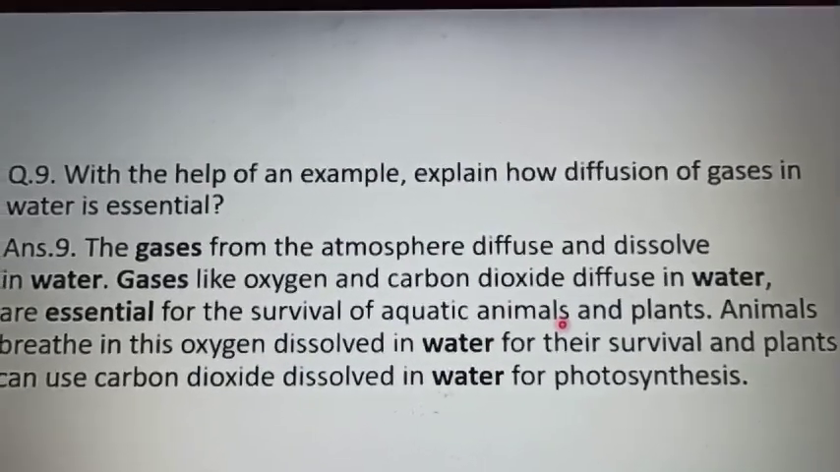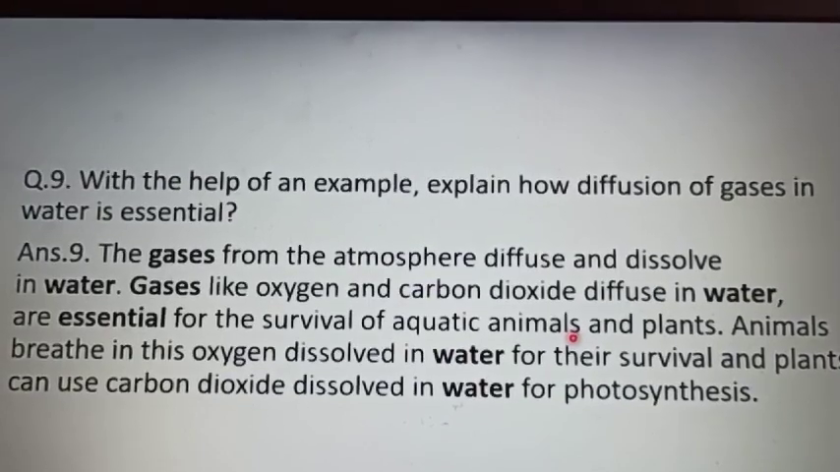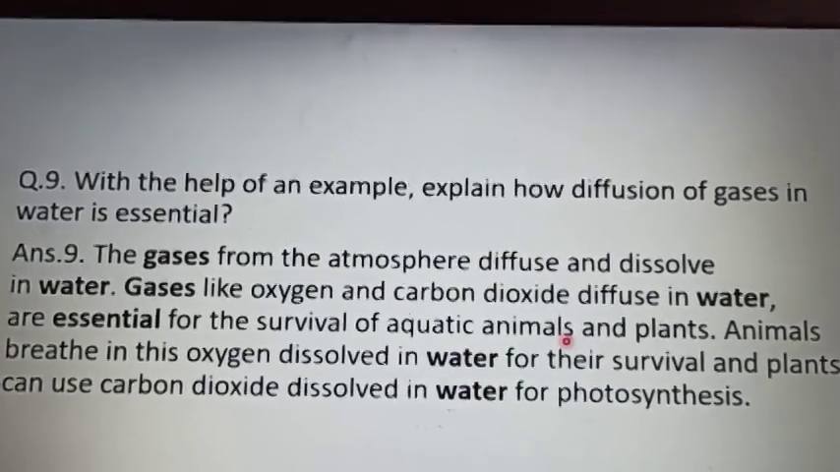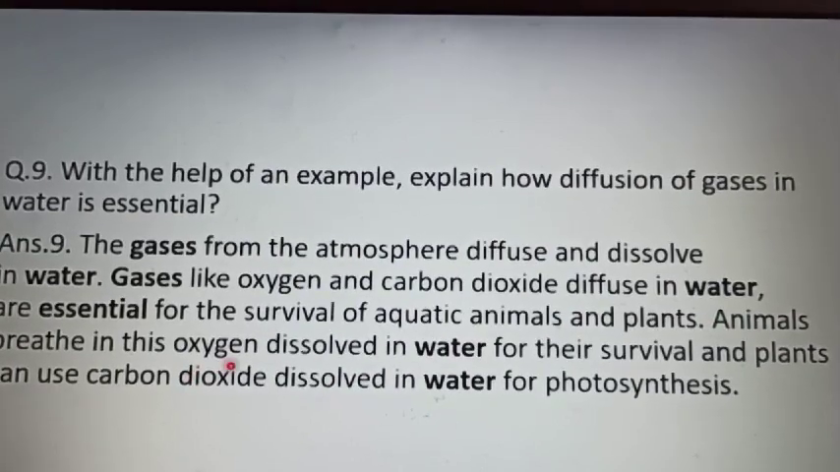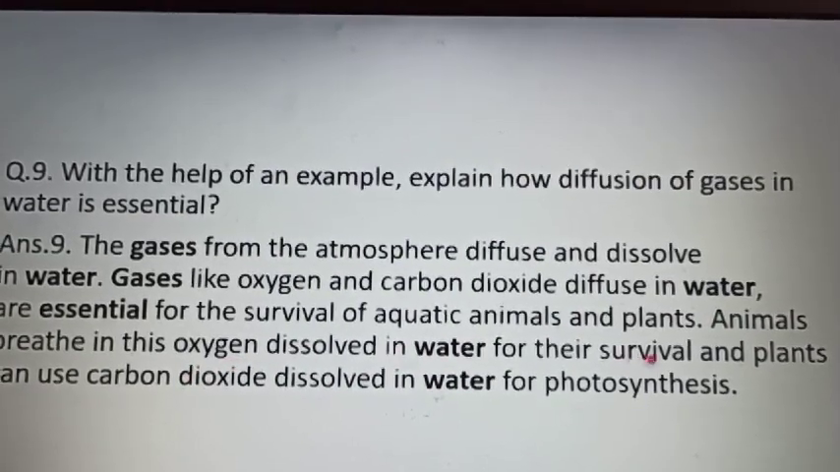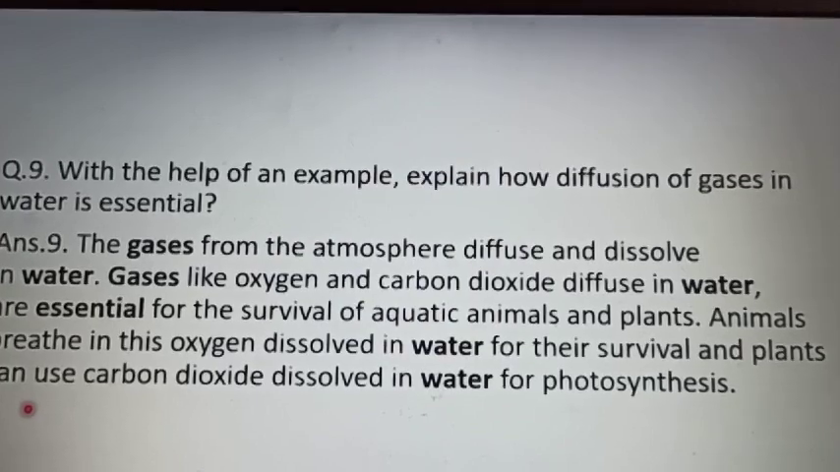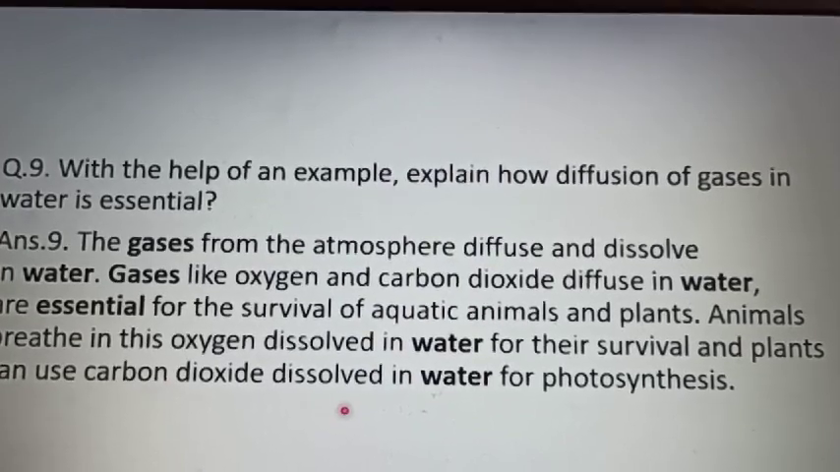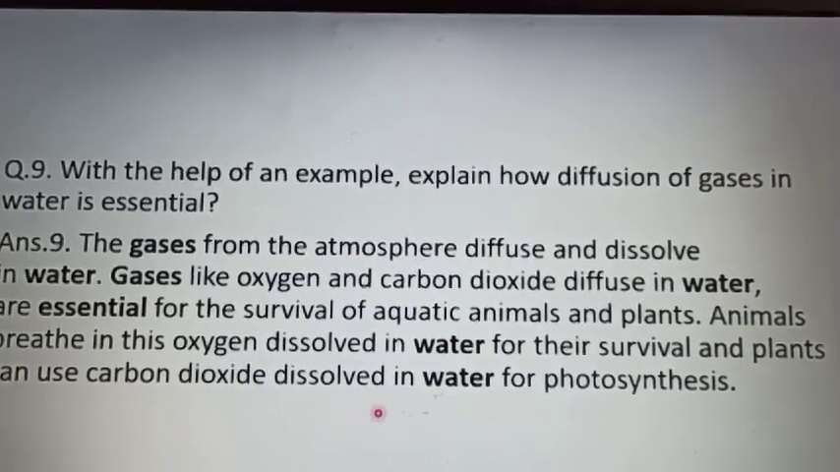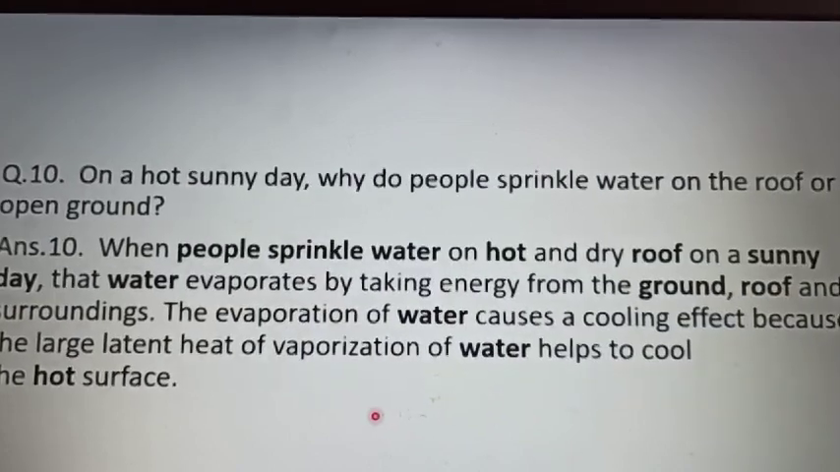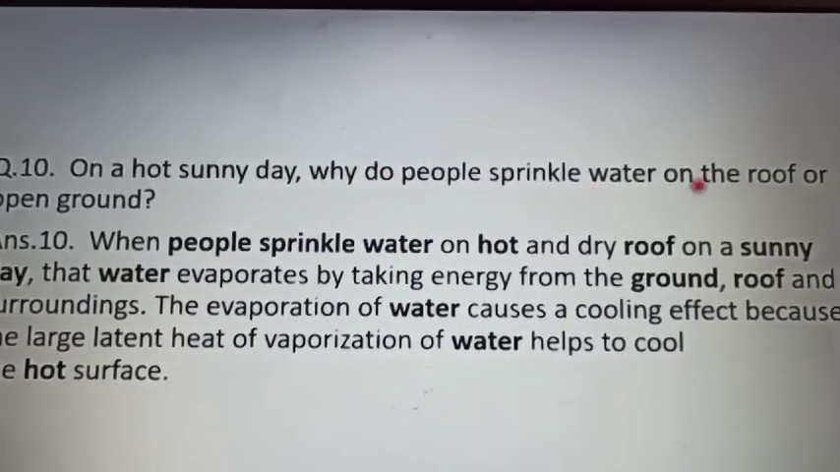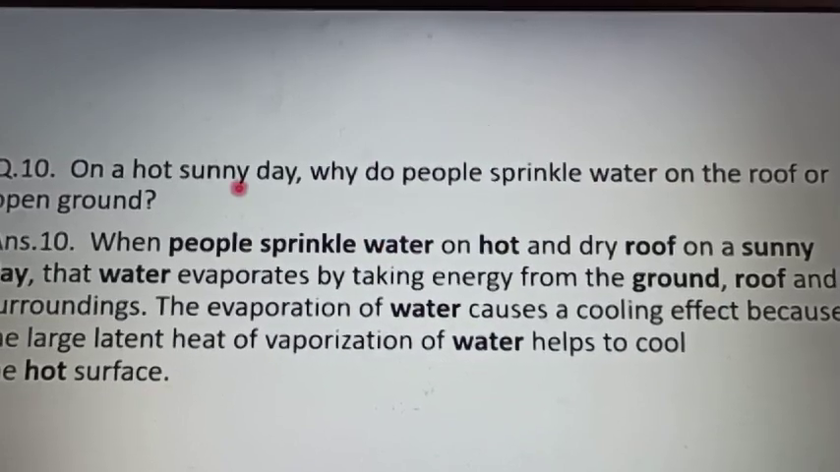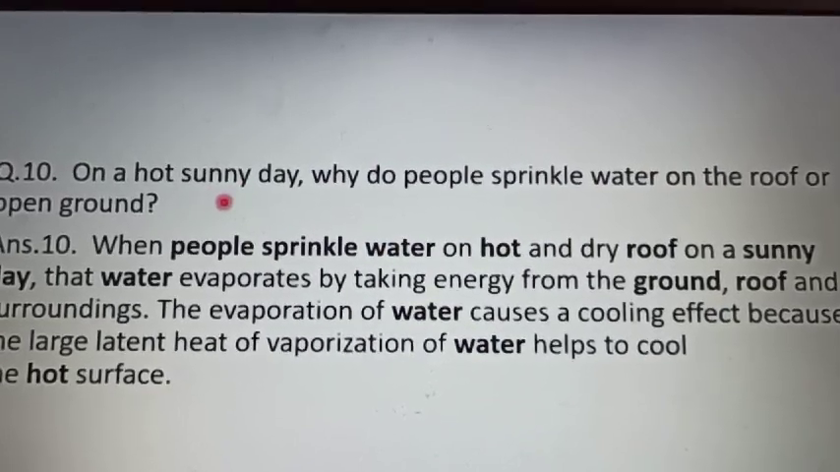You know that aquatic animals and plants take these gases through water only. Animals breathe in this oxygen dissolved in water for their survival, and plants can use carbon dioxide dissolved in water for photosynthesis. Next question is, on a hot sunny day, why do people sprinkle water on the roof or the open ground? This is again a reasoning question, important.